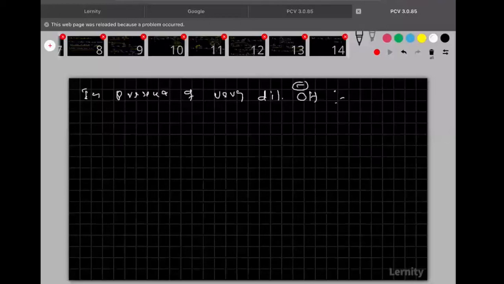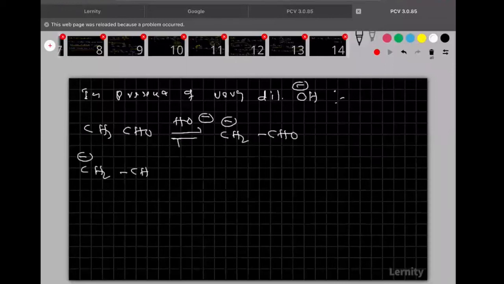Clear? Again, I want to write the 2 steps of the mechanism. So first of all, CH3CHO. Now, this is the first step. So in the first step, what will you get? CH2 minus CHO. Am I right? Now in the second step, what happened then? So the enolate, which I got in the first step, now that will combine with the second molecule, and this is the RDS step. So I'm not writing the products, you know how to write the products here.